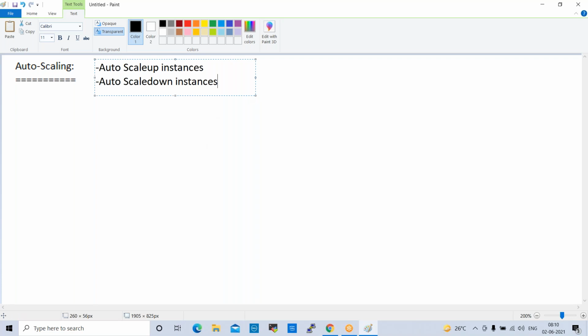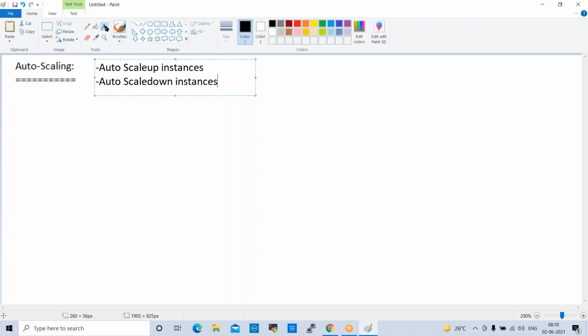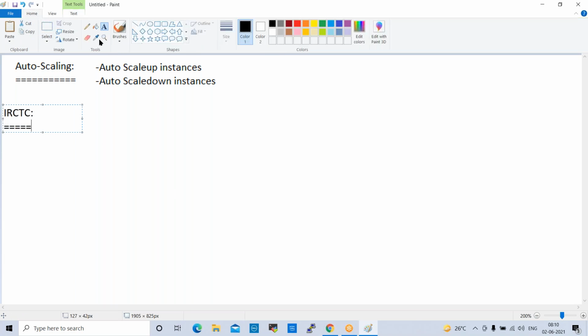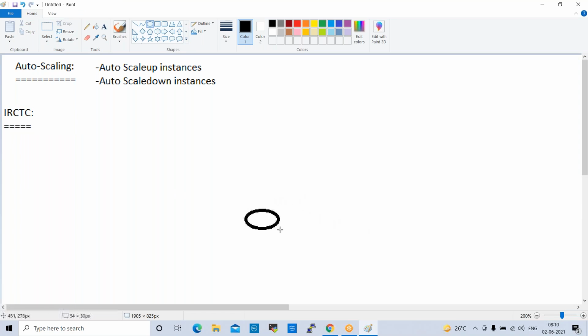First, let us take a small example, which is IRCTC. In IRCTC, normally what will happen when we want to book a ticket? For example, in IRCTC, servers will be configured like this. This is one server. Like this, Indian Railway configures some servers.